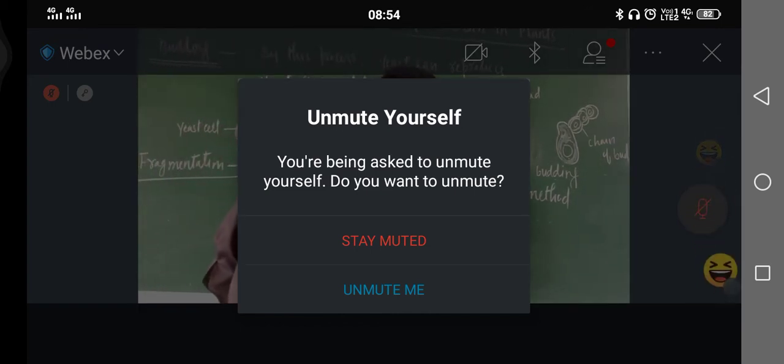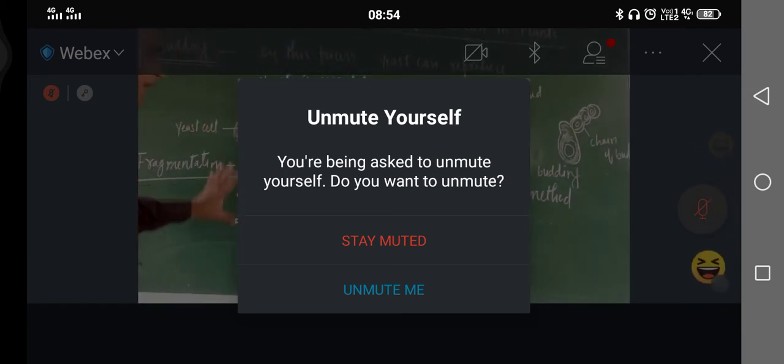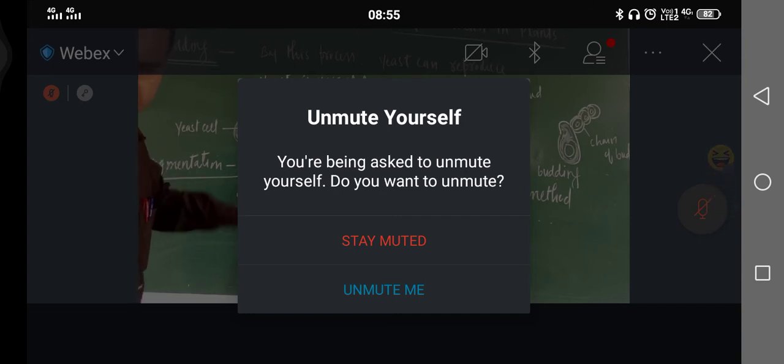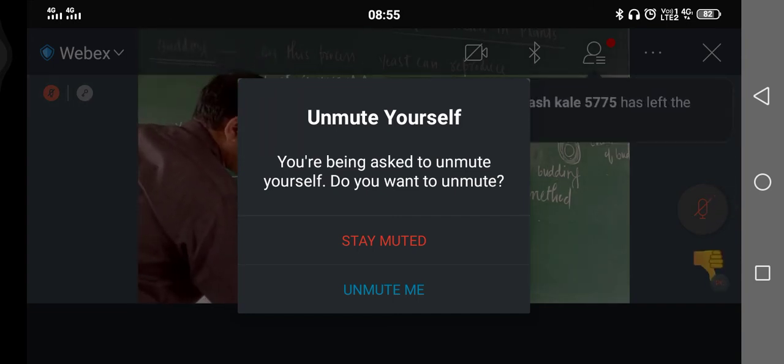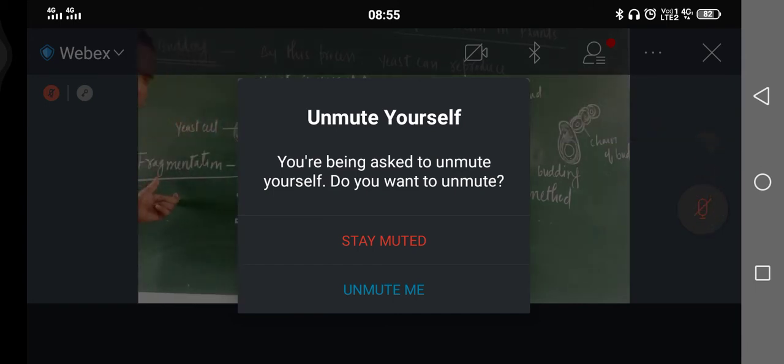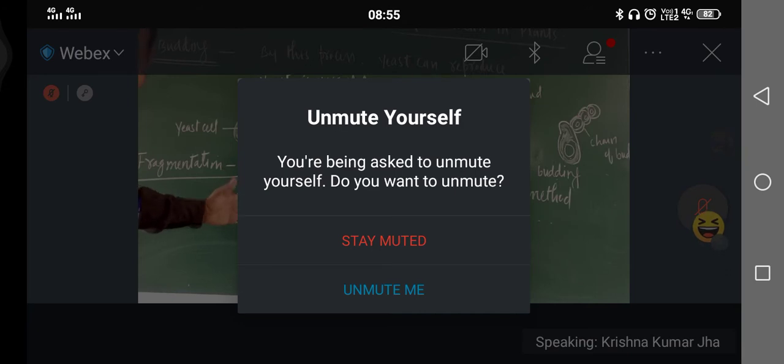Okay, just see. Okay, this is Spirogyra structure. Now just see. It will break from here. It will break. Fragmentation means parts. It will be broken into two parts.